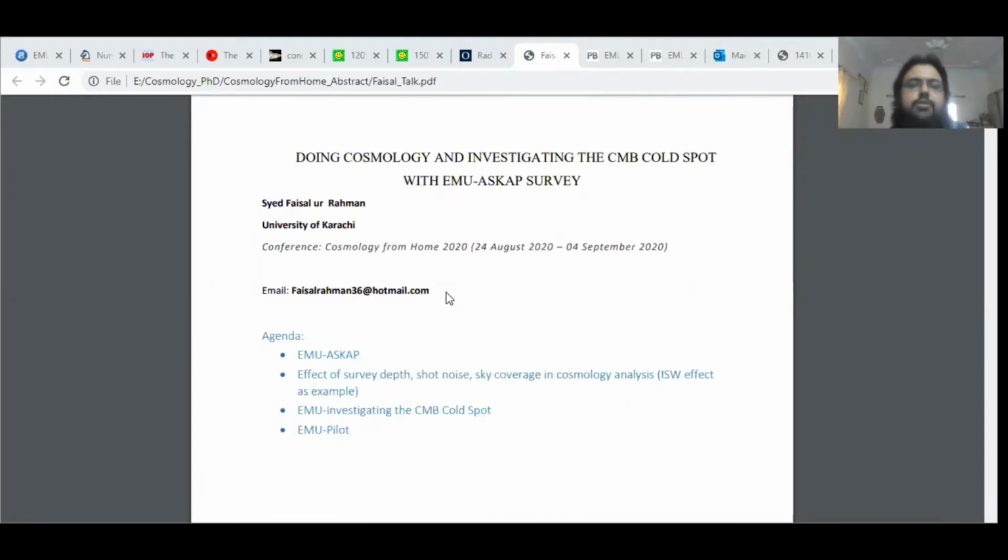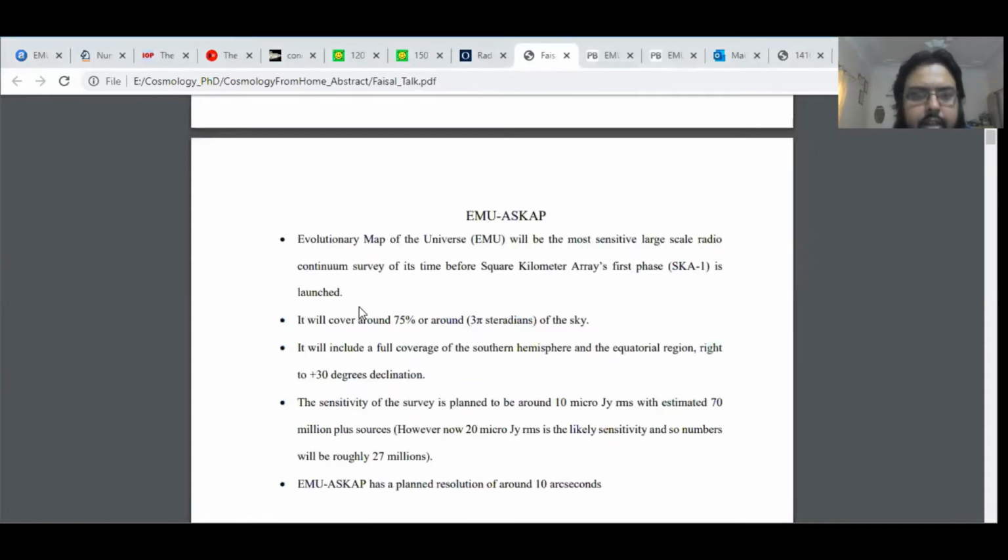I'm giving a talk on doing cosmology and investigating the CMB cold spot with the EMU survey. This is the agenda of the talk. You can contact me on my email if you have any questions. So I'll just start quickly.